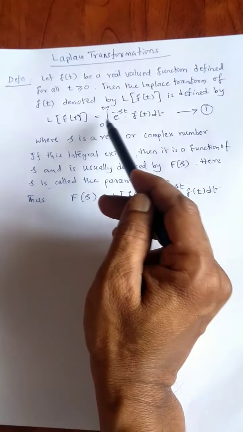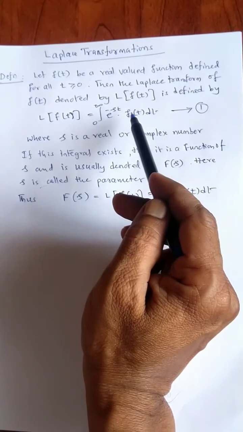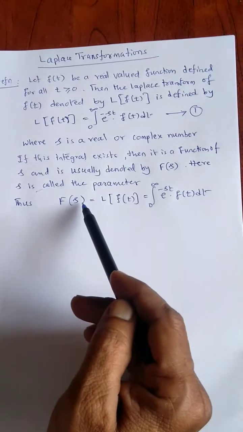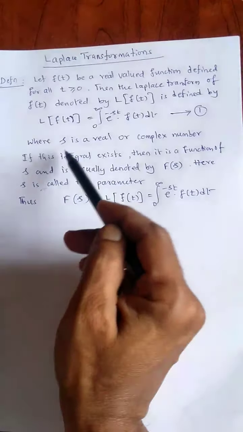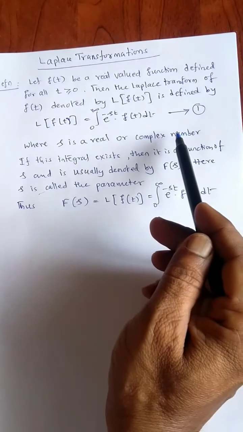This particular integral is called the Laplace transformation. If this integral exists, then it will be a function of s, and that is F of s, where s is a real or complex number.